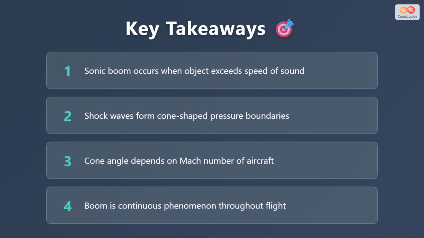Let's recap the key points. First, a sonic boom occurs when an object exceeds the speed of sound. Second, shock waves form cone-shaped pressure boundaries trailing the supersonic object. Third, the cone angle depends directly on the Mach number of the aircraft, getting narrower as speed increases. And finally, the boom is not a one-time event, but a continuous phenomenon that persists throughout the entire supersonic flight, creating a trail of thunder wherever the aircraft flies.